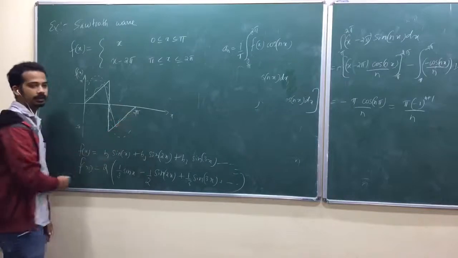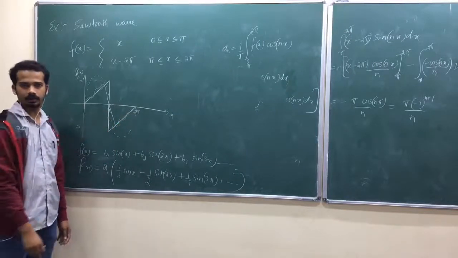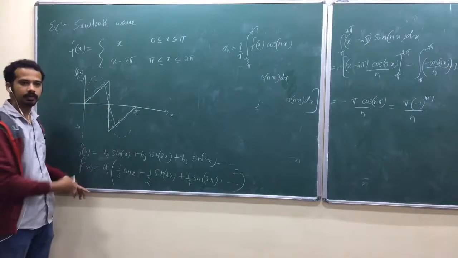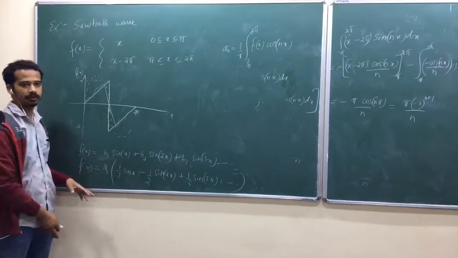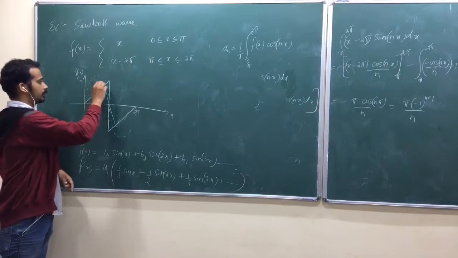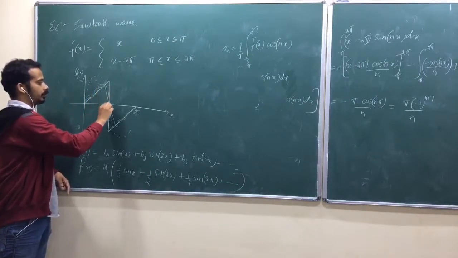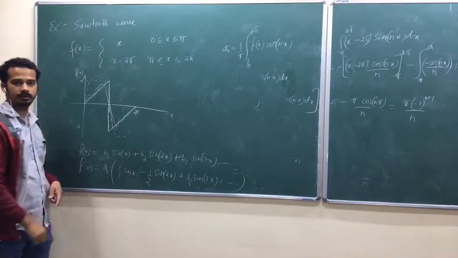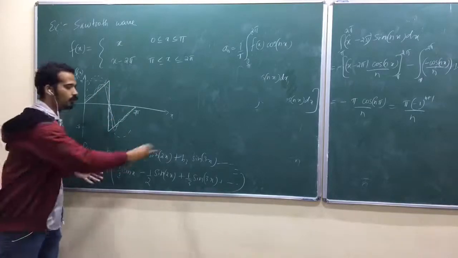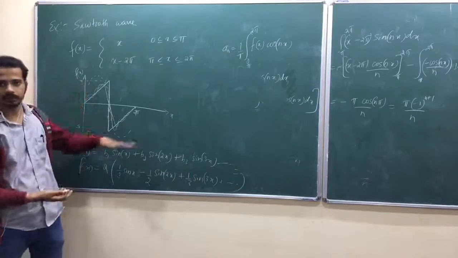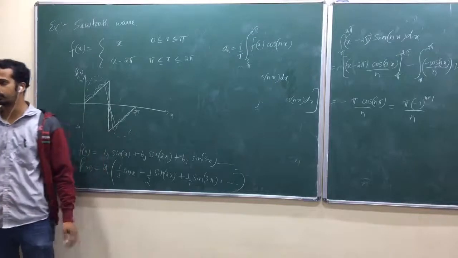This is an infinite series, isn't it? If you have only 4 terms, the curve will not be exactly equal to that one. When you take all terms in the series, then it will be exactly this curve. If you take 10 terms, I think it will be a little more accurate, isn't it? It's a property. If you have more terms in the series, it will be very close to the actual function that we have taken. Is that okay?